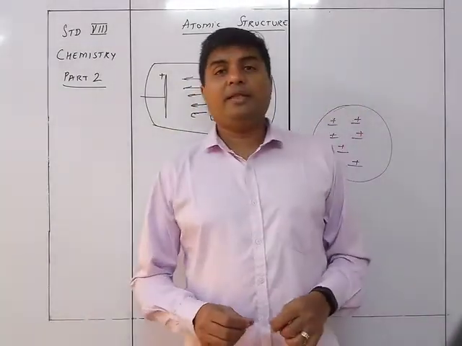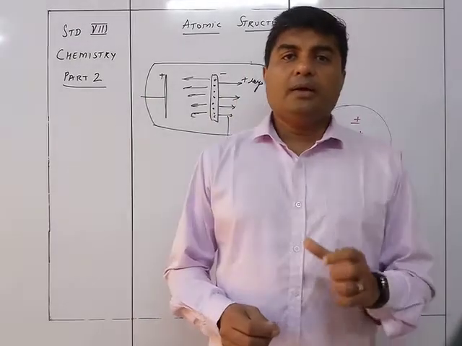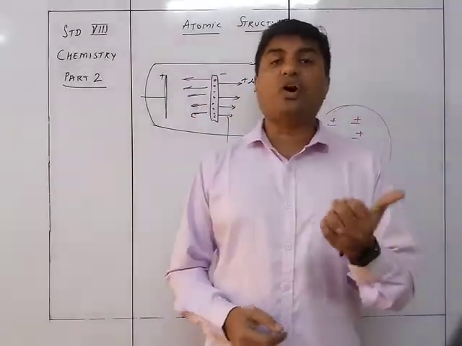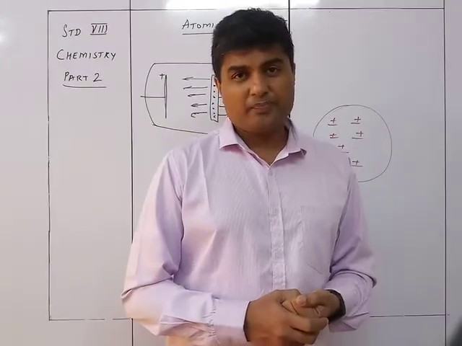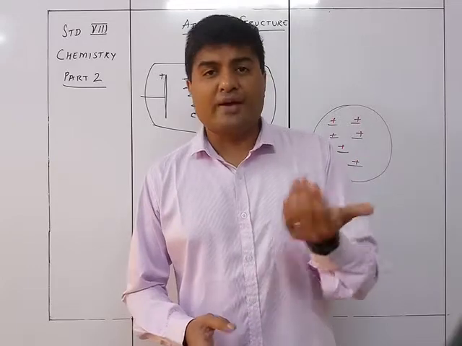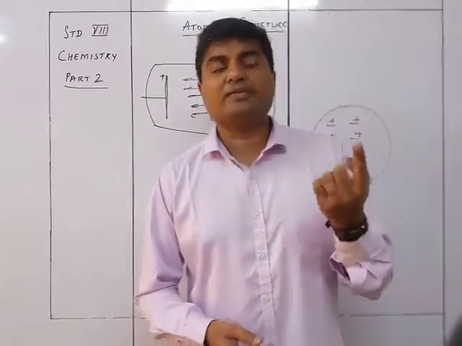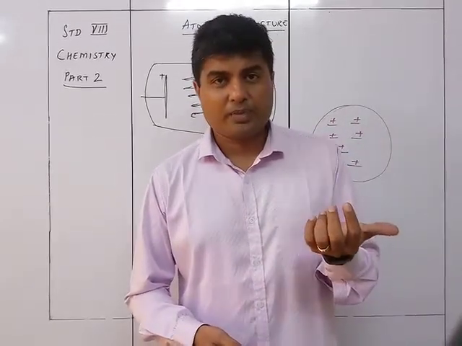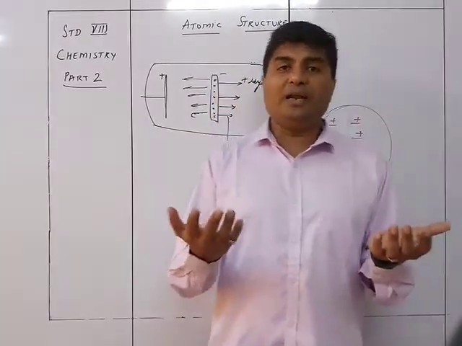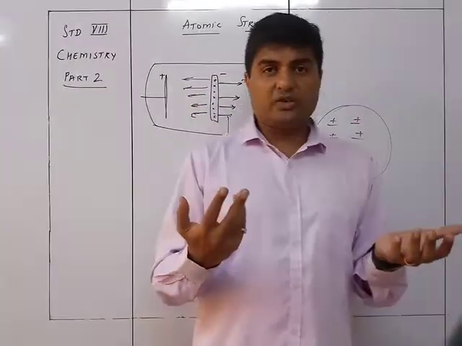But then they found that they somehow could manage to get the mass of one proton. This is because they found the mass of hydrogen, and they knew that hydrogen has got one proton in it, and they could get the idea about helium, which has got two protons in it.